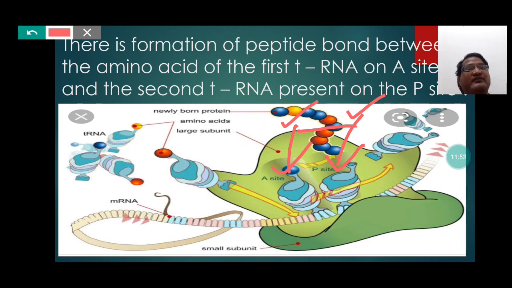You can find, students, in this picture also it is written newly born proteins. So students, this peptide bond between the amino acids helps in the formation of the protein.